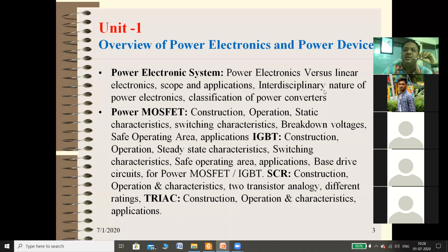So you can see the interdisciplinary nature of power electronics and then classification of power converters. So it's just a classification. Details of power converters we will see in units 4, 5, and 6. Unit number 1 is introduction of devices. Unit number 2 is protection circuits.